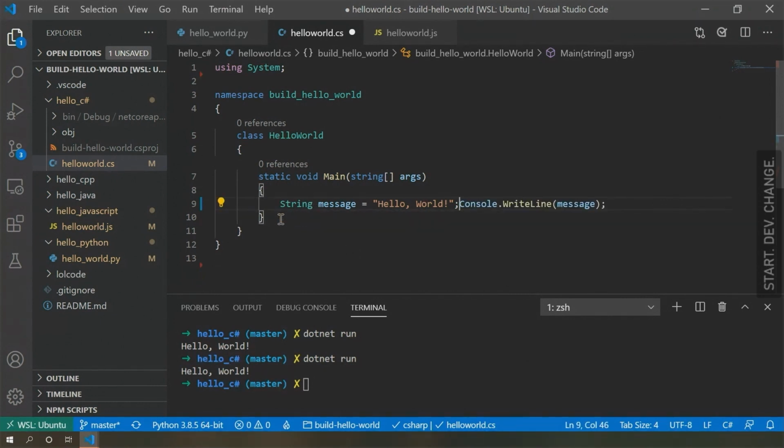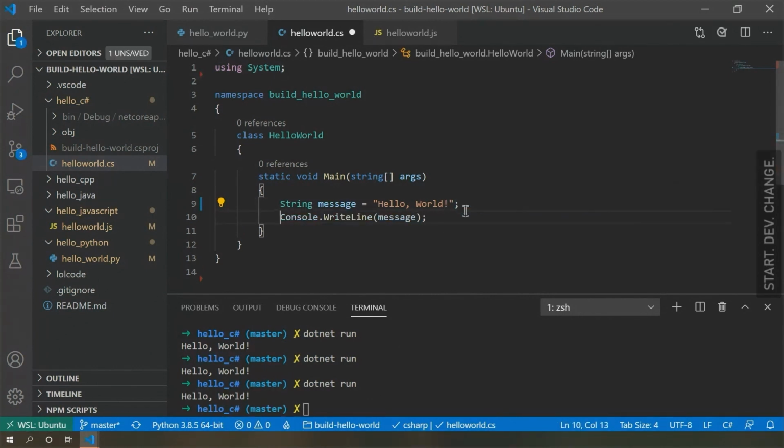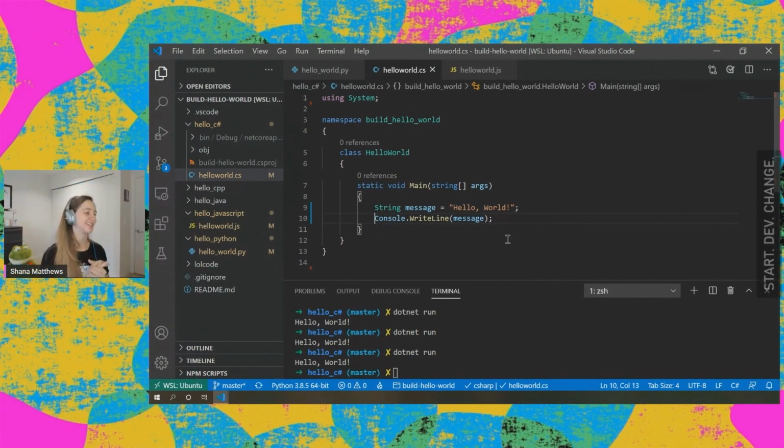I can even put these on the same line because we're using those semicolons to separate lines. C# says A-okay. But I'm going to say not A-okay. That's really strange, and people don't like to see code like that. White space is there for a reason, to help us be sane. Cool. Okay, so one other quick note.